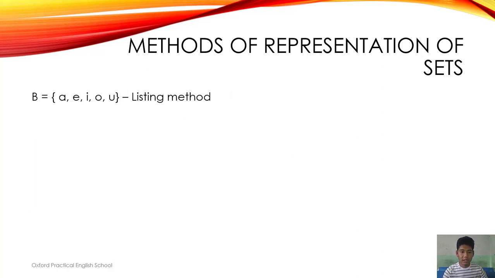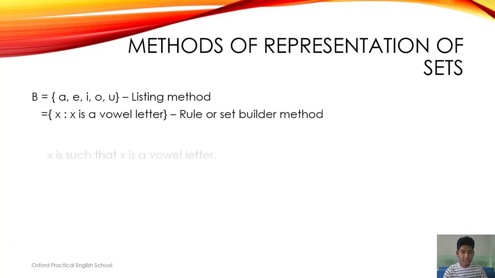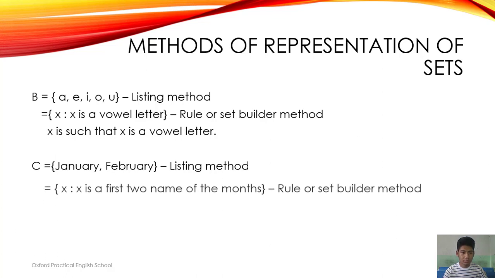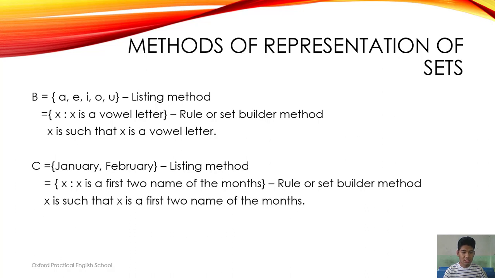Second one, {A, E, I, O, U}. It is in listing method and it is vowel letters. So how is it written in set builder method? It is written like x is such that x is a vowel letter. The next one, {January, February}. It is in listing method and it is the first 2 months. So how is it written in set builder method? It is written like x is such that x is the first 2 names of the month.